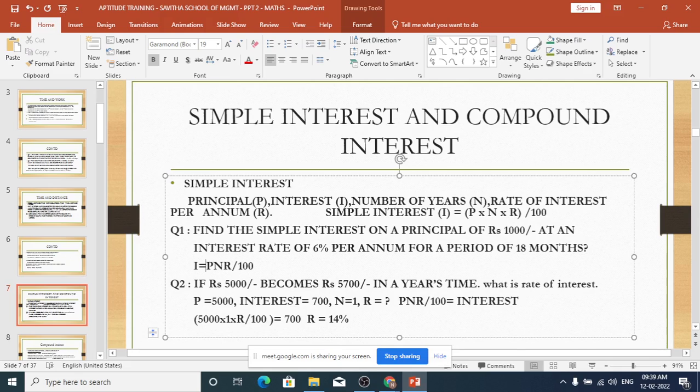Go to question number 2. If rupees 5,000 becomes 5,700 in a year's time, what is the rate of interest? Here they have given the principal. Year also they have given as 1 year, but it becomes 5,700. It means 700 rupees is the interest for that 1 year. I is given. You have to find R. So how much are you getting?